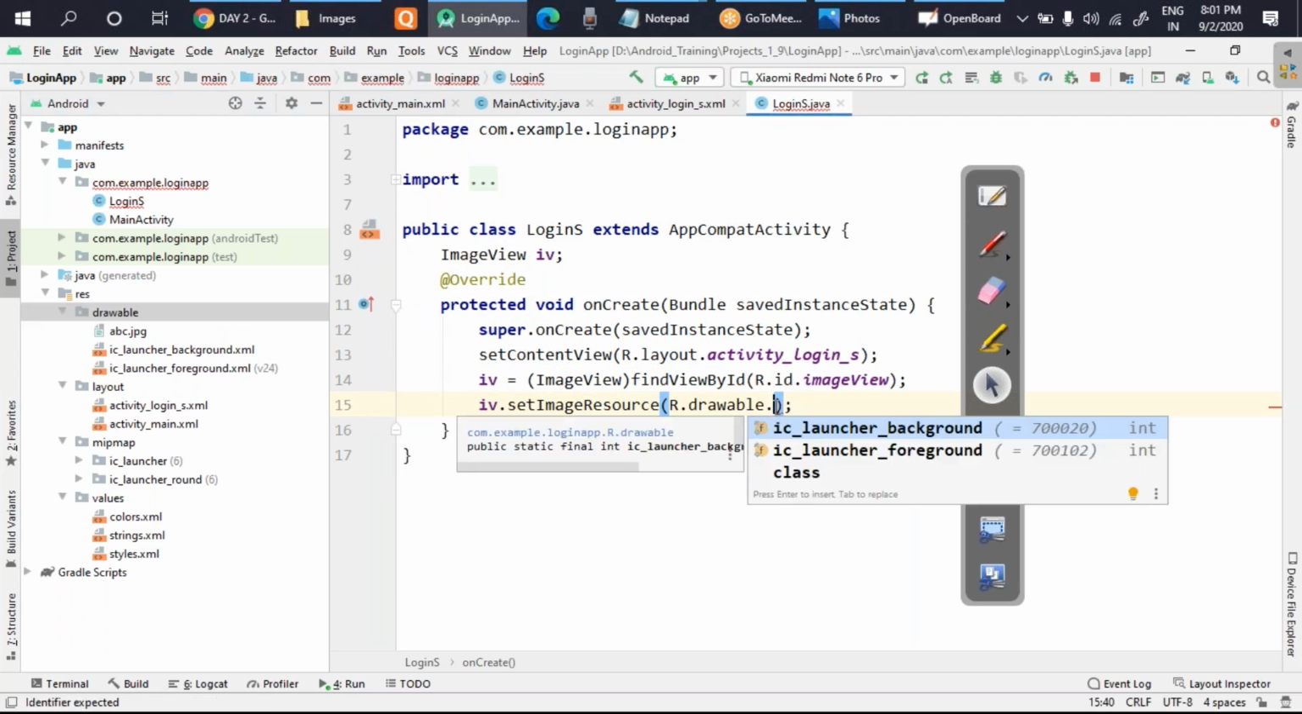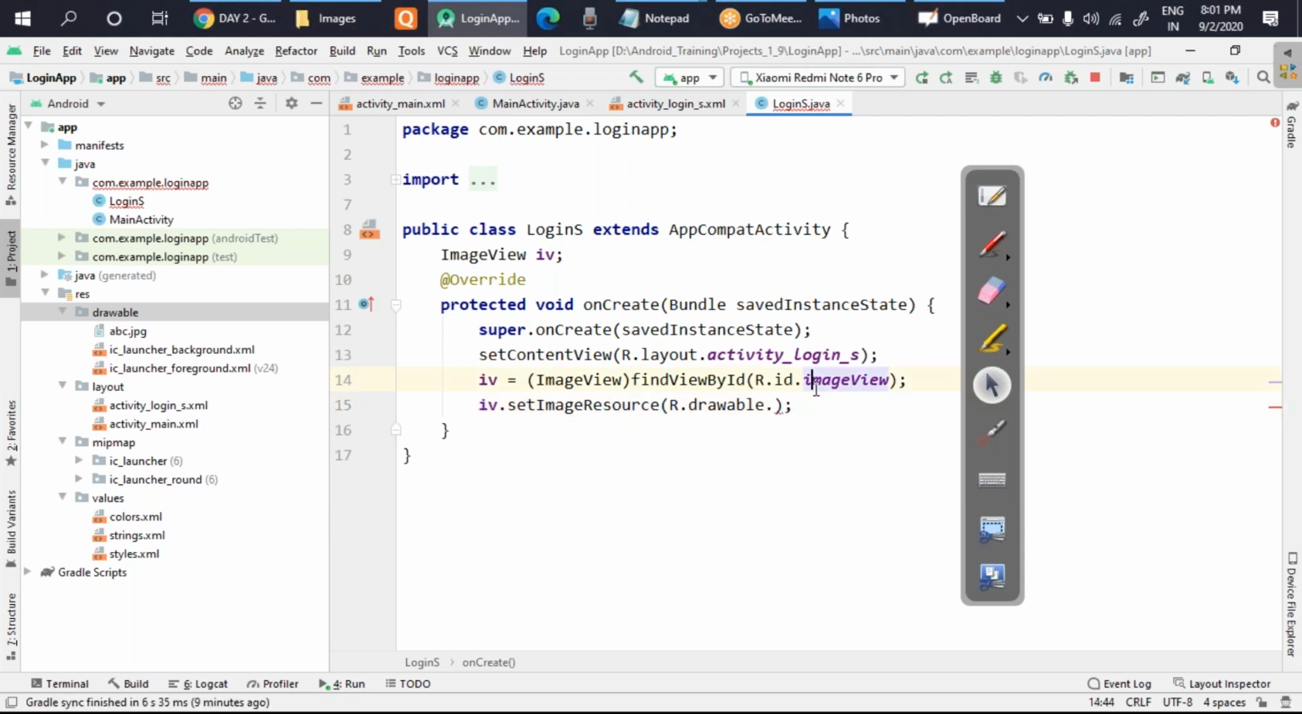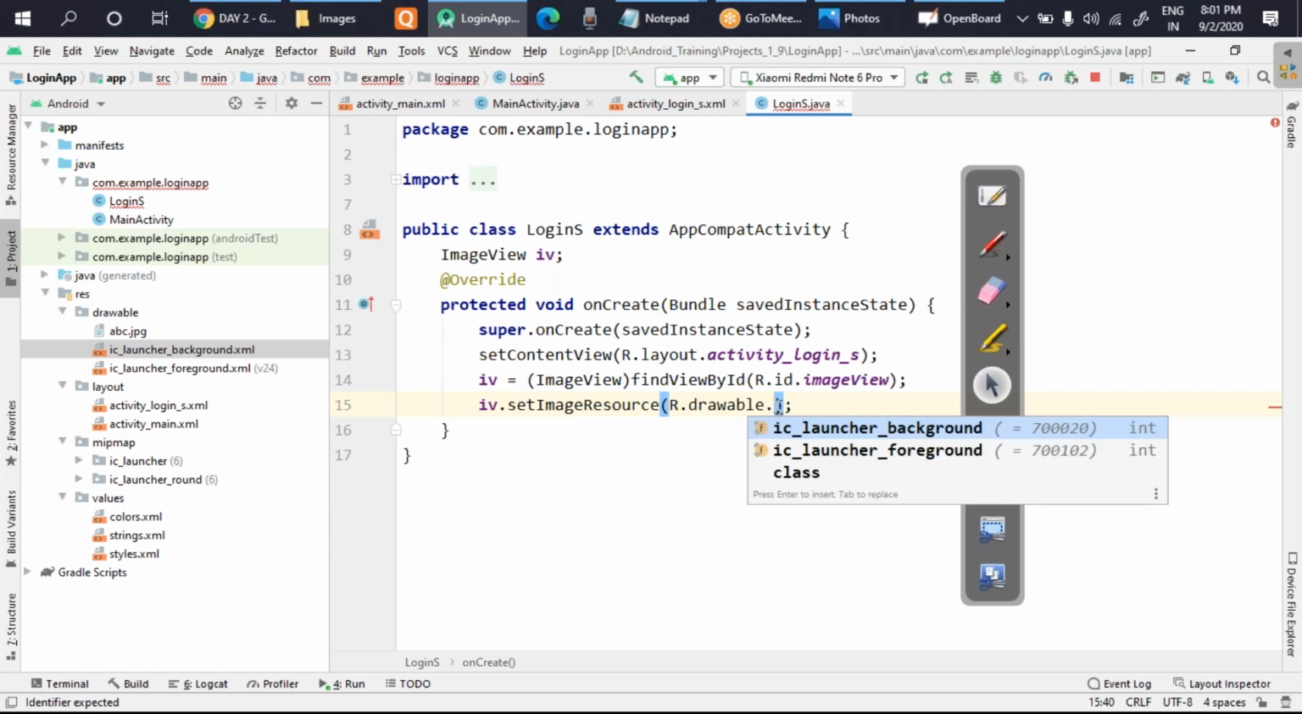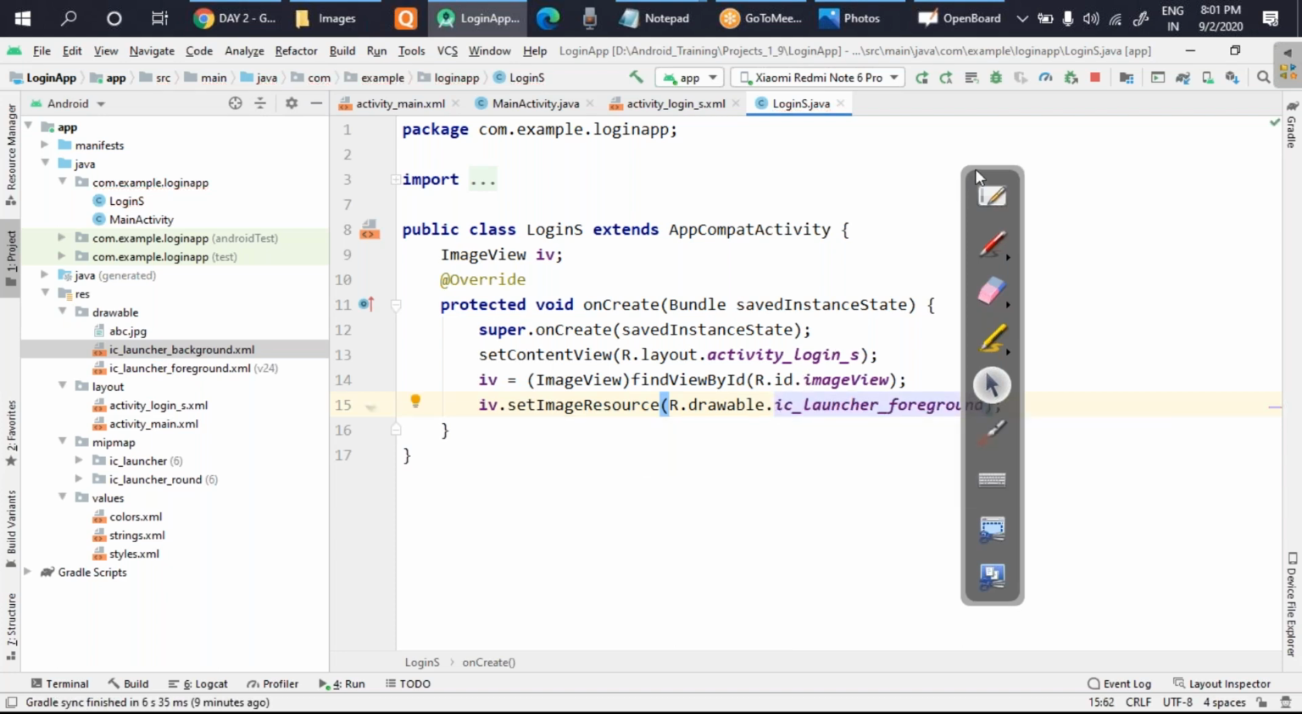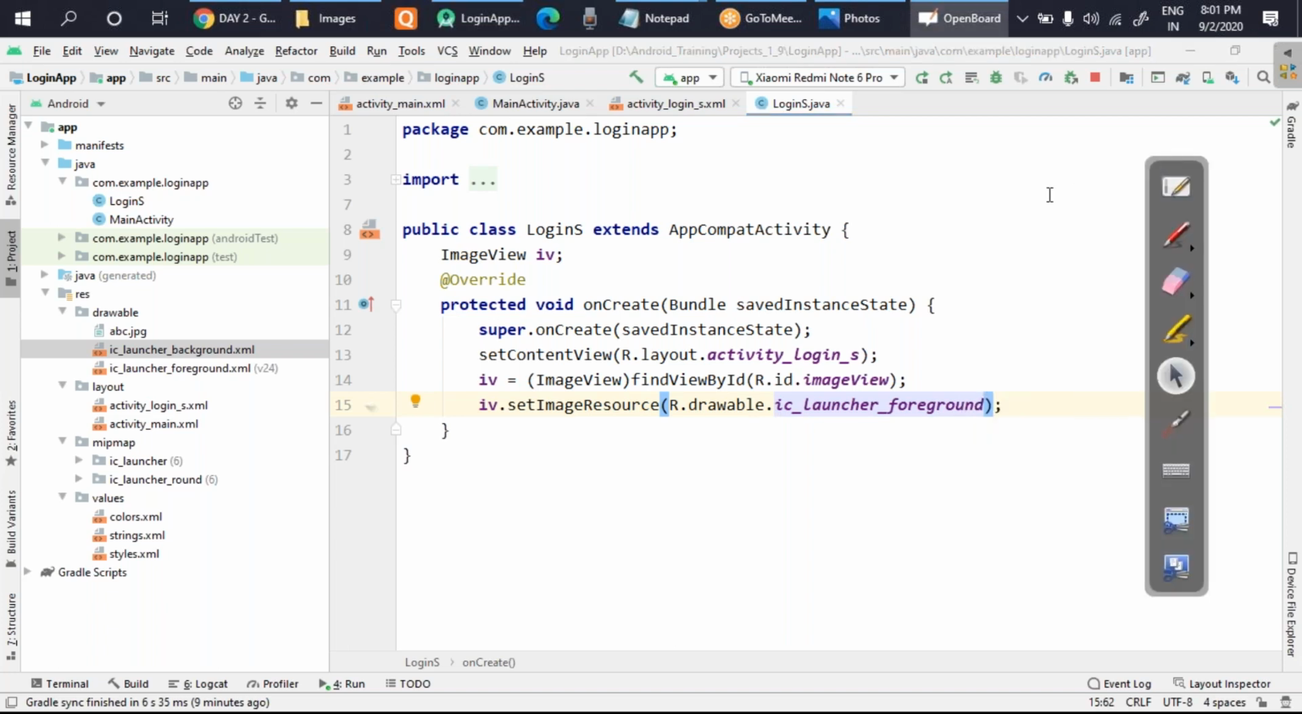If everything is okay, then only it will be visible to you. Maybe some issue is coming. If suppose the image is not showing, you can just restart your Android Studio. That problem will be solved. Suppose if it is not coming, then by default some images are given to you. You can use these images also. So I will use this image. I'll take the foreground one, and this I'm setting here. Once you have done this, you just save it. If the images are not working, you just restart your Android Studio, it will work.